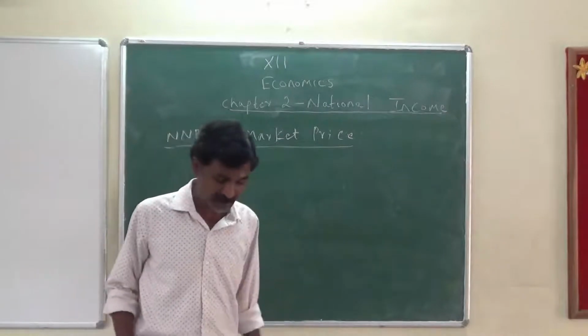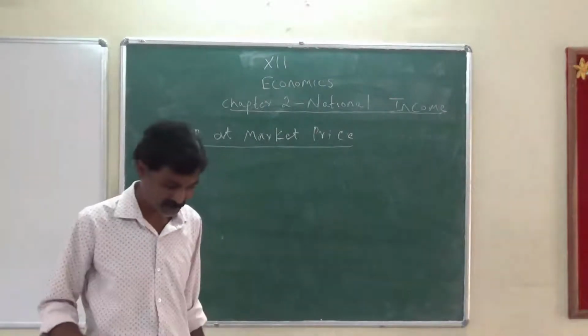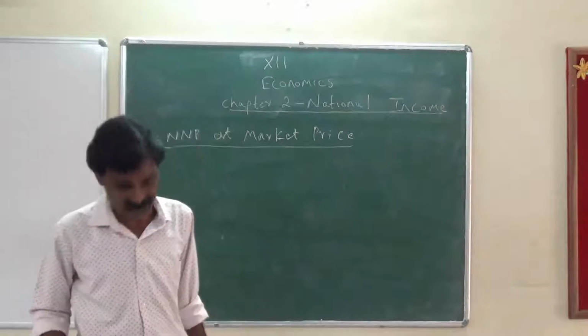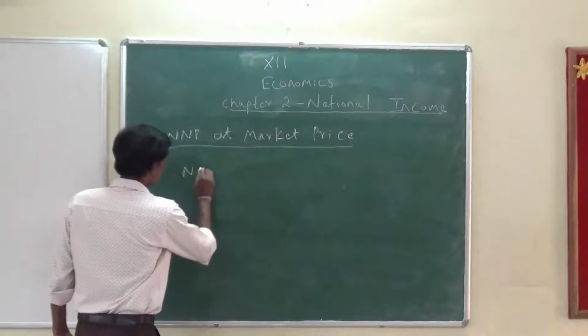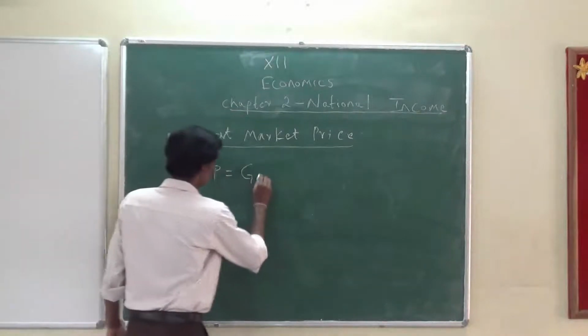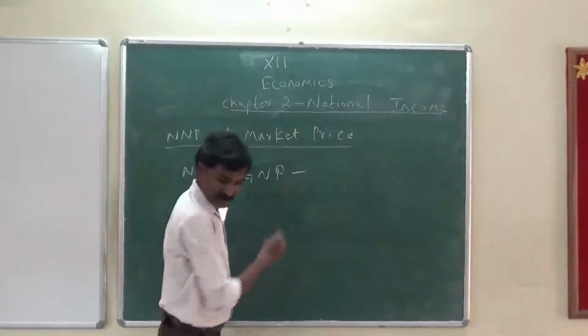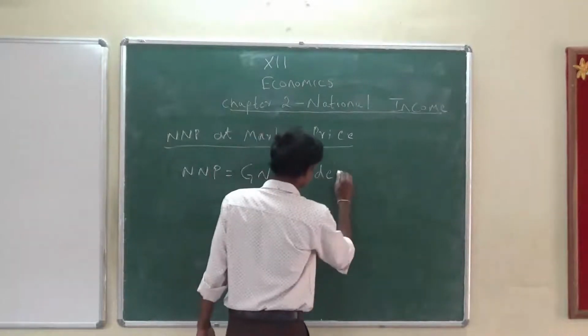It is obtained by deducting the value of depreciation, or replacement of machines. So the formula is again the same. Therefore, NNP is equal to GNP minus depreciation.